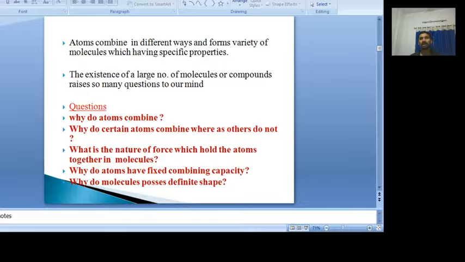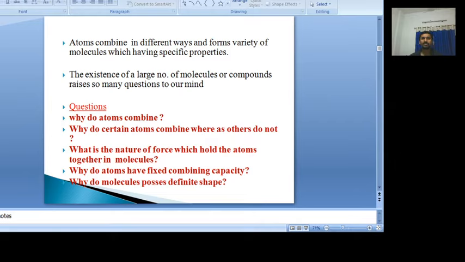Some atoms have more capacity to combine, some atoms have less capacity to combine. Some atoms do not combine, some atoms do combine, so many questions come to our mind.